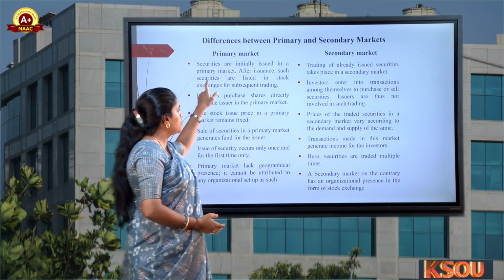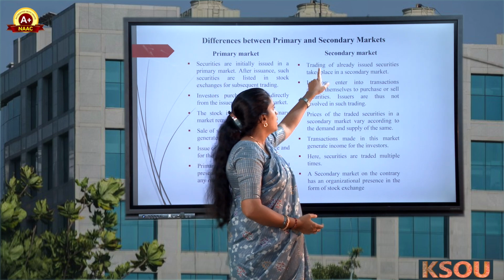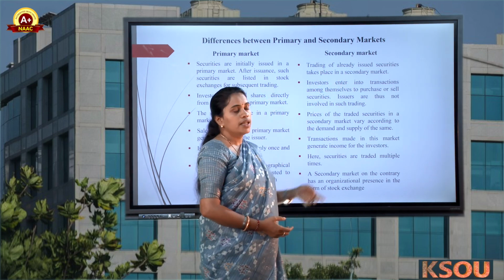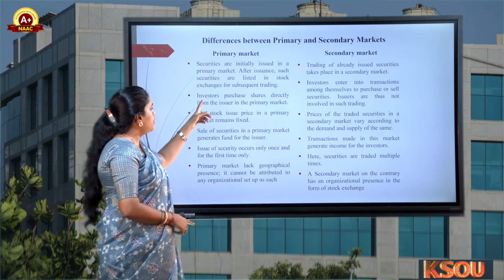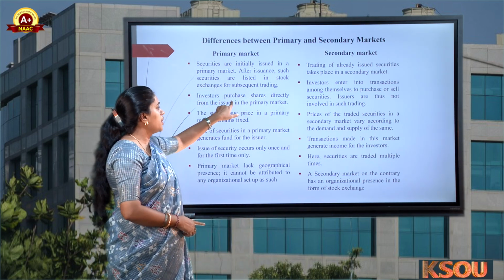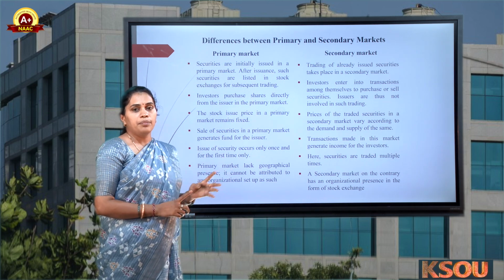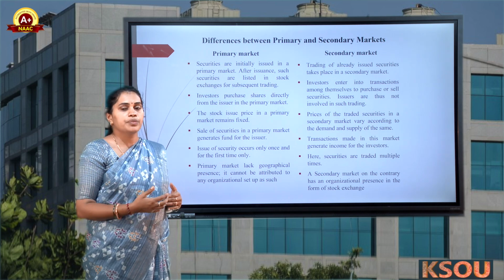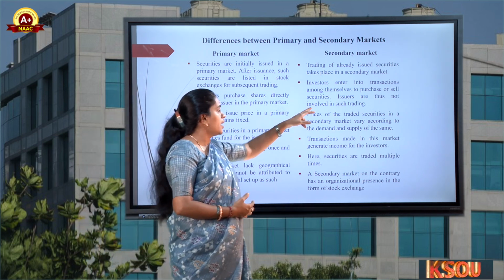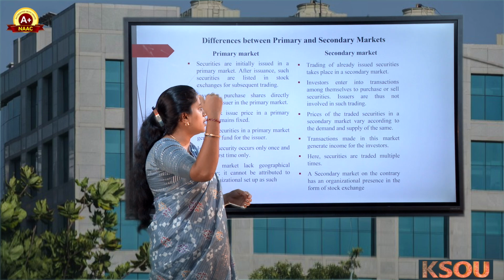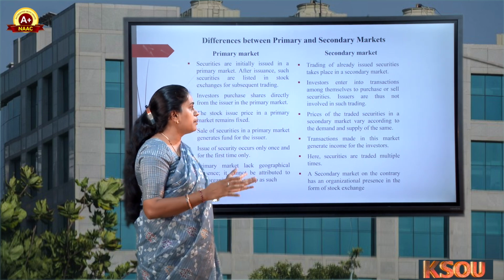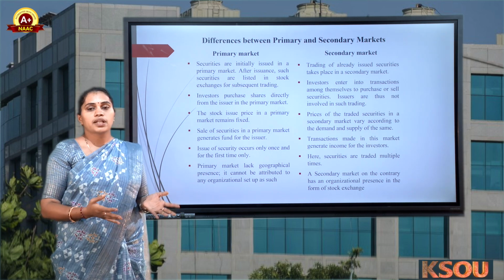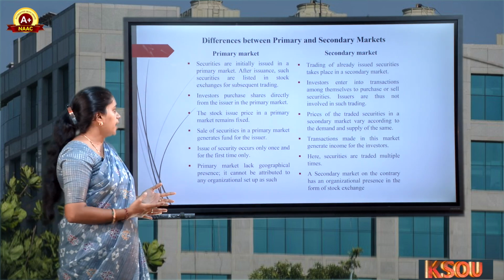In the secondary market, already issued securities are traded. In the primary market, investors purchase shares directly from the issuer of the company. Who is the issuer? Like Infosys, it is issuing, and we purchase directly from Infosys. But in the secondary market, investors enter into transactions among themselves through a demat account, purchasing, trading and selling with the help of the Bombay Stock Exchange, National Stock Exchange, OTCEI, etc.